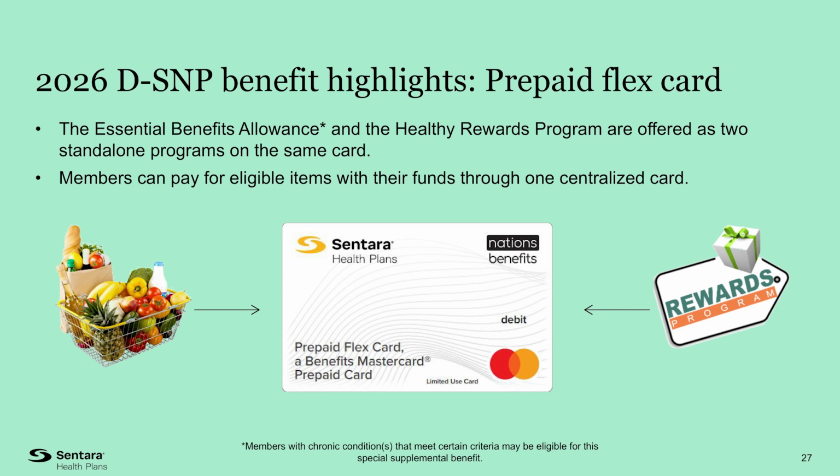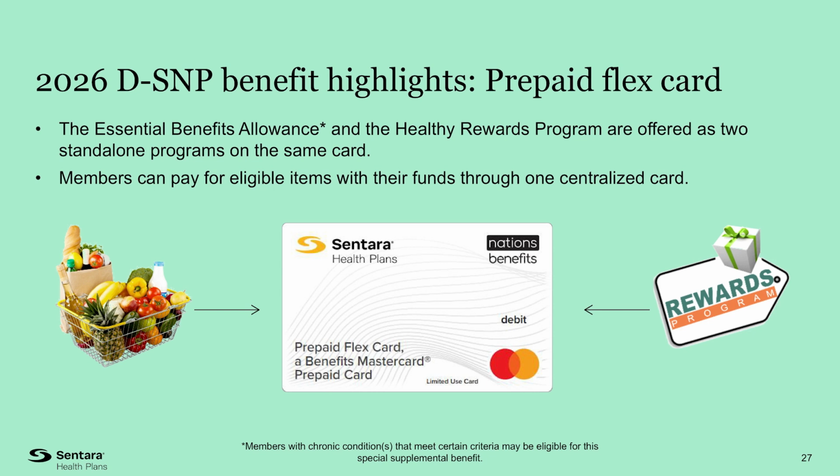With our Sentara Medicare D-SNPs, you will have access to the Essentials Benefits Allowance and Healthy Rewards program on one convenient Flex card. Members will receive a $350 grocery allowance on a Nation's Benefits prepaid Flex card each month to use towards thousands of healthy food options. Members can use the allowance at retail locations that operate as grocery stores, including Food Lion, Harris Teeter, Kroger, and Walmart. To be eligible for the grocery card, you must have a chronic condition.